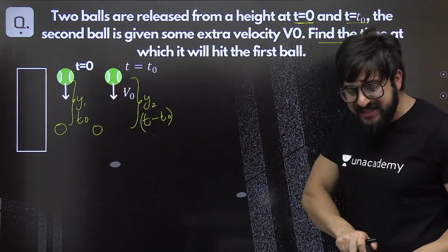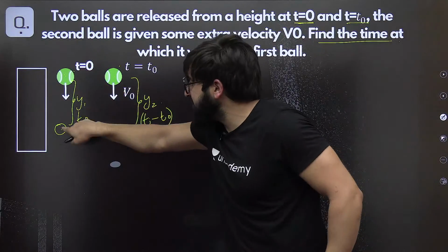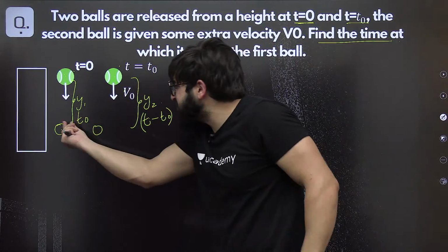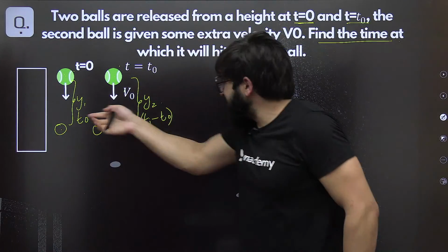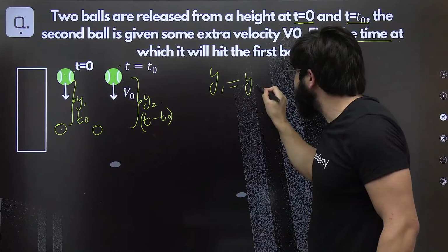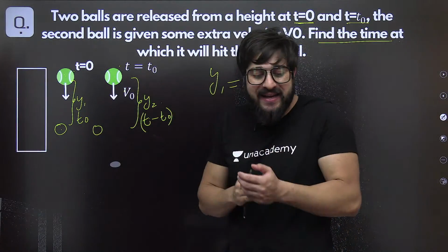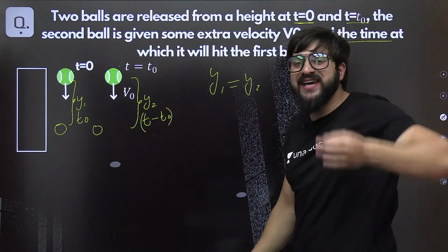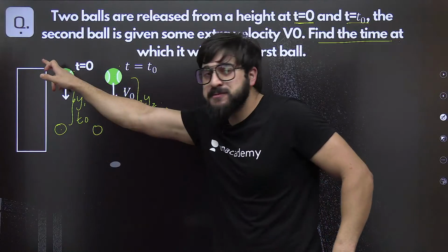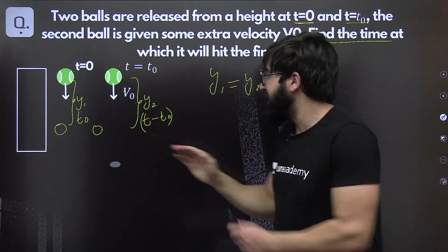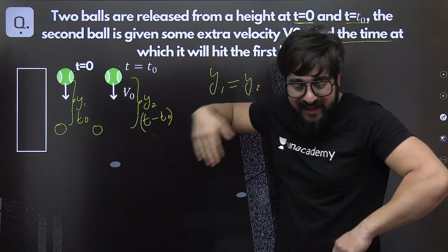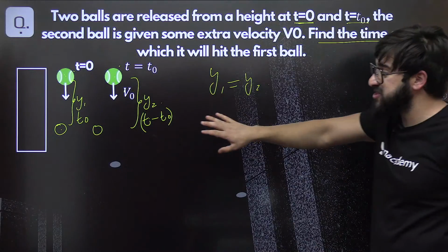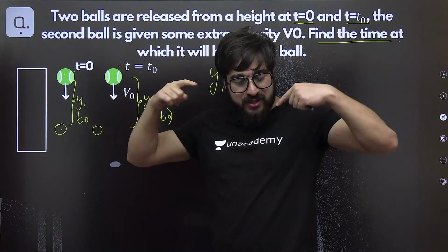If this covers y1 and this covers y2, and they are meeting at this point, point A, then y1 has to be equal to y2, because they are hitting each other, colliding. The approach we are going to use is: find y1 of this ball, find y2 of this ball, equate both of them, and you get the value of time. That is the approach in this question. This is an advanced level question. Over here you will have to use more concepts.